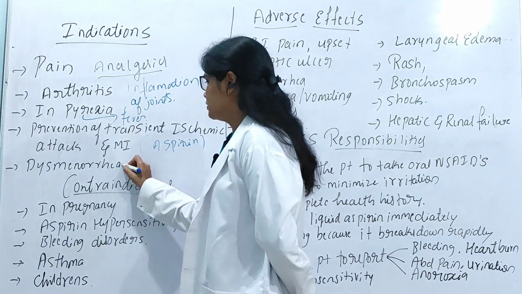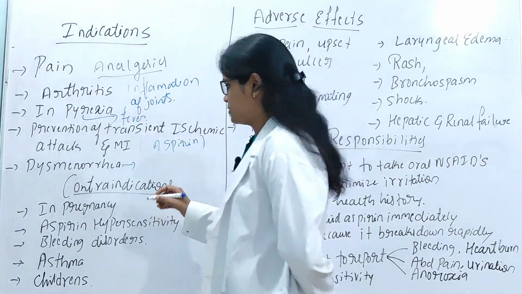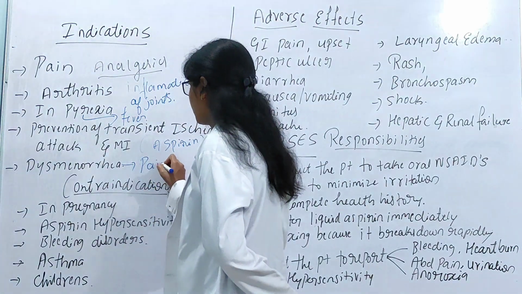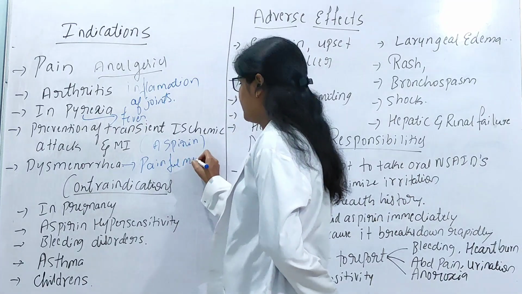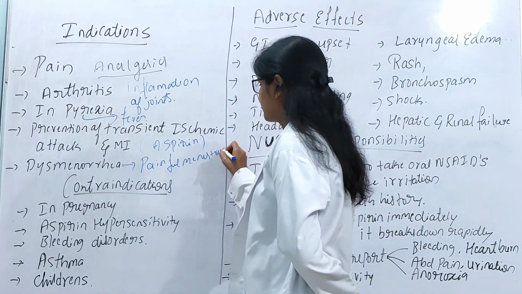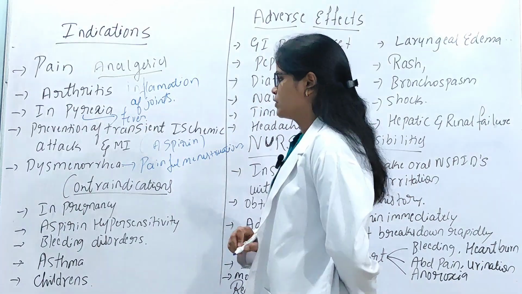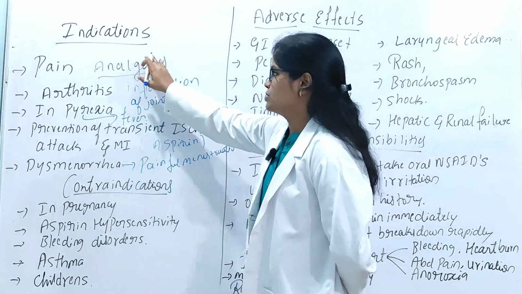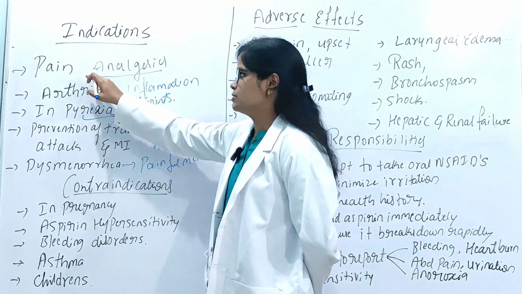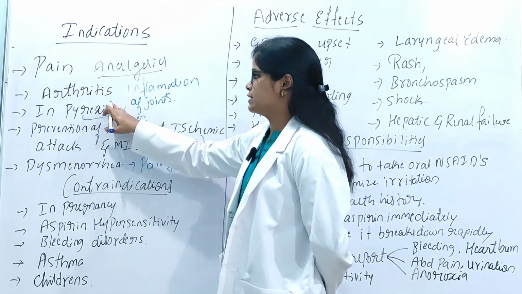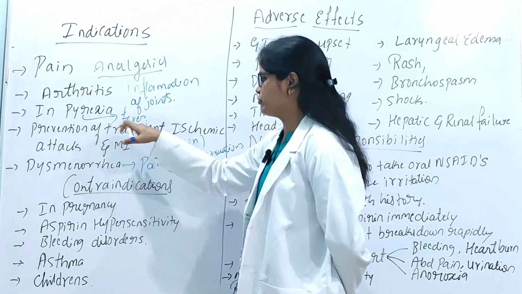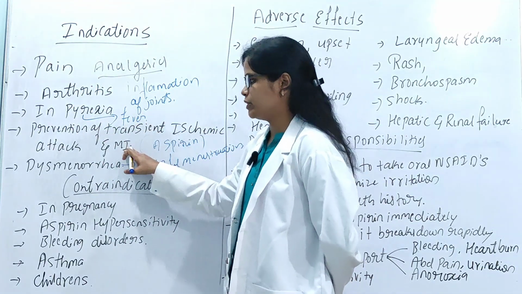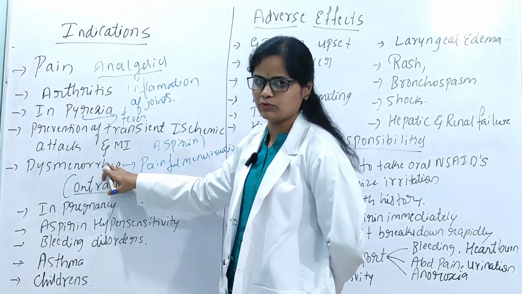Dysmenorrhea means painful menstruation. So these are some of the indications of NSAIDs: pain, arthritis, pyrexia, prevention of transient ischemic attack and myocardial infarction, and dysmenorrhea.